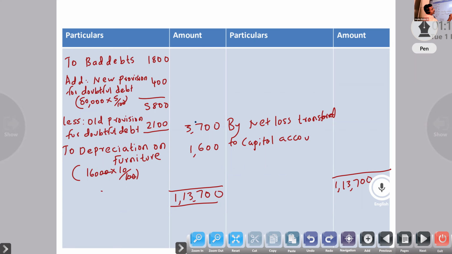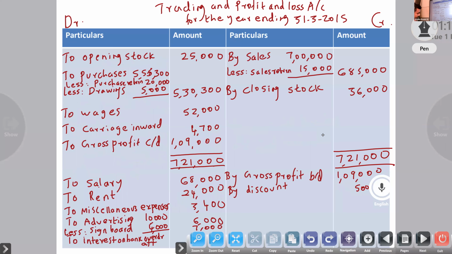Capital account minus... credit side 1,09,500.